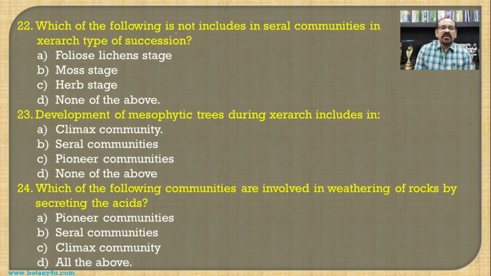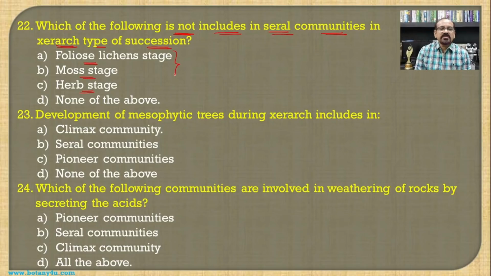Which of the following is not included in seral communities in the xerarch type of succession? We have the options: foliose lichen, moss stage, and the herb stage.